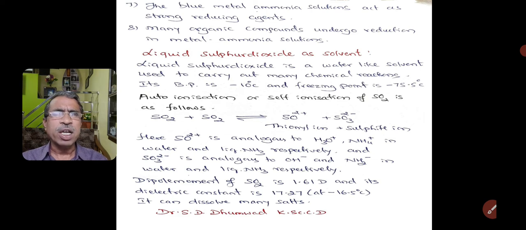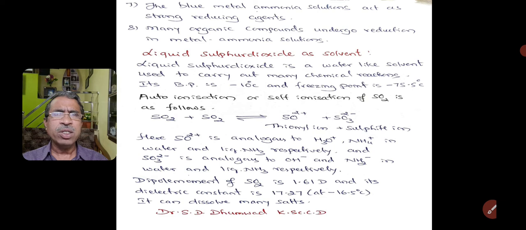Now let us study about liquid sulfur dioxide as a solvent. Liquid sulfur dioxide is a water-like solvent used to carry out many chemical reactions. Its boiling point is minus 10 degrees centigrade and freezing point is minus 75.5 degrees centigrade.